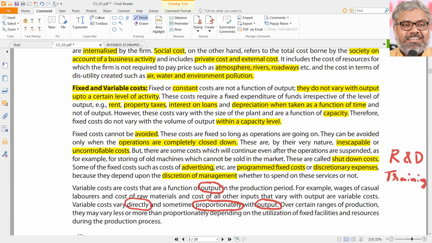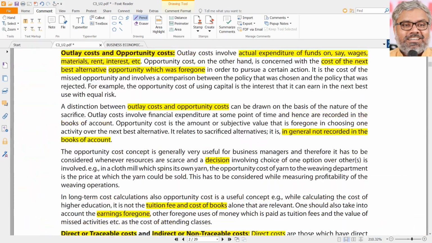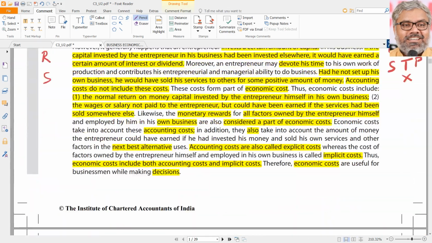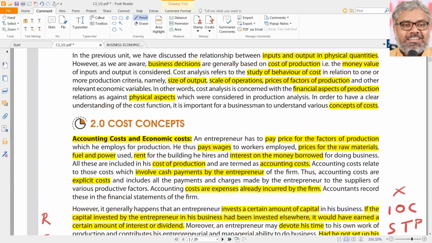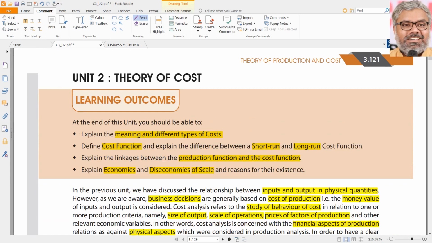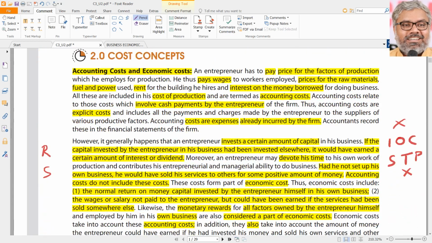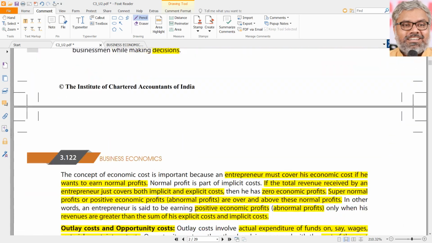That is about the classification of costs, the various terminology and concepts of cost. This is not that important for the foundation level examination alone. Yes, there will be some questions, particularly on economic and accounting costs and other classification and terminology.